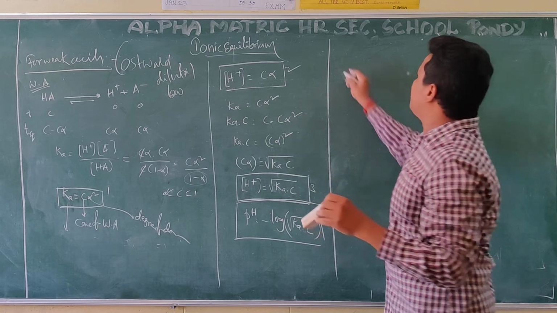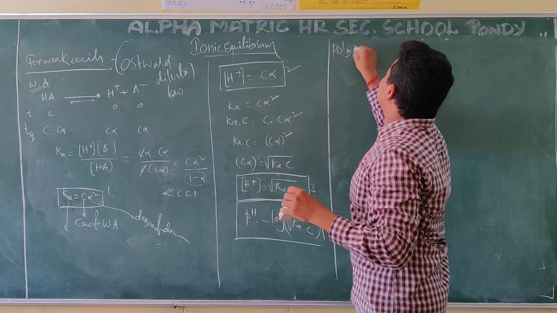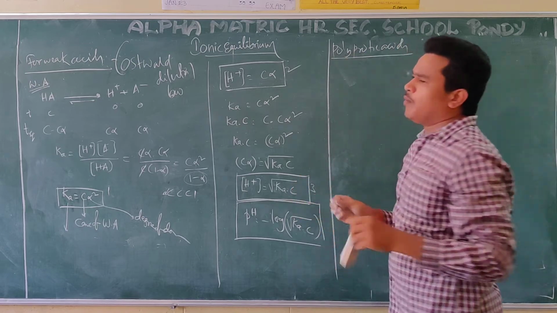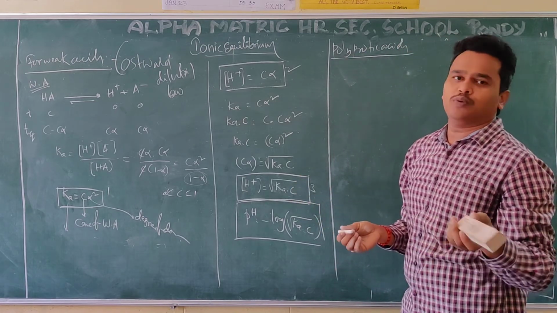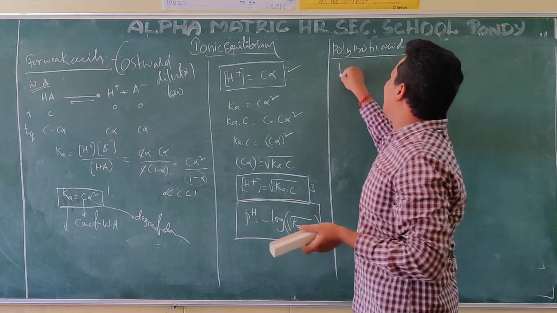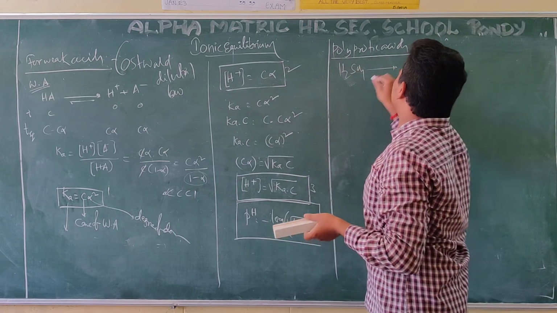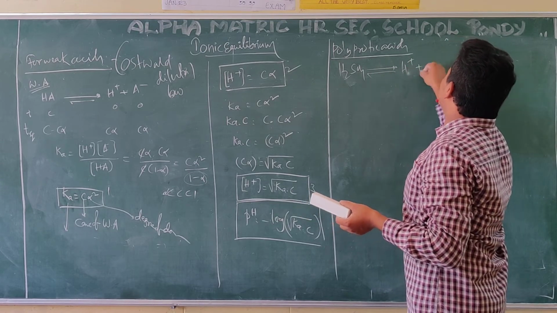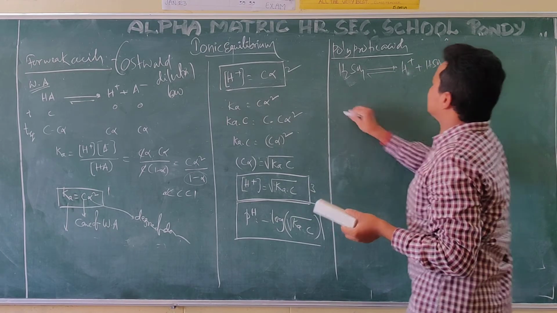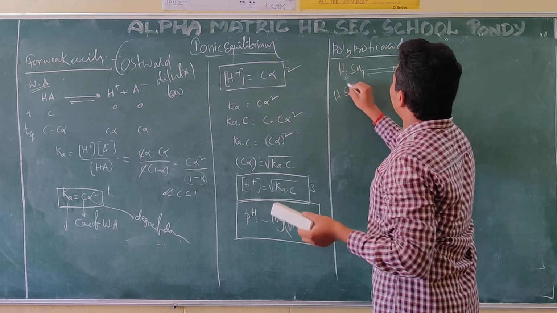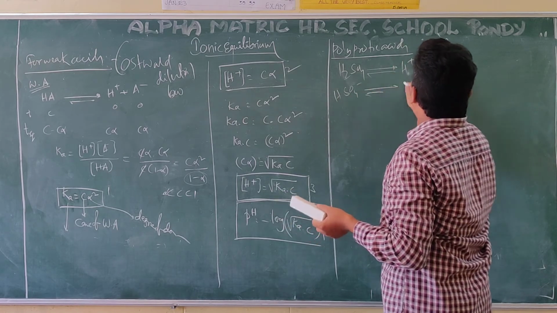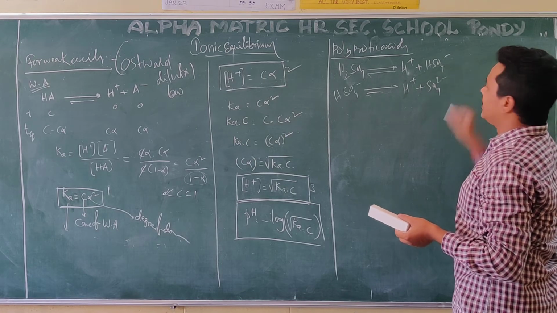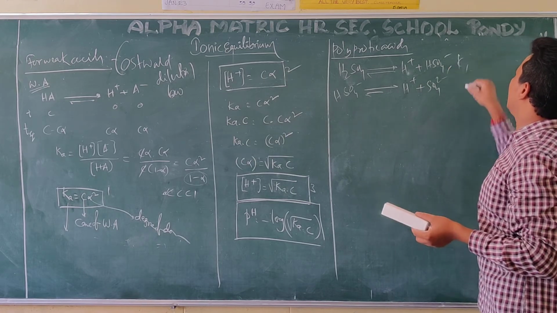In acids, some polyprotic acids are there. Monoprotic means one proton, polyprotic means two protons like that. For example, I will take H2SO4. How is it going to dissociate? It gives H plus and HSO4 minus. And the second time, HSO4 minus again gives H plus and SO4 2 minus. Here you are going to say it is K1,